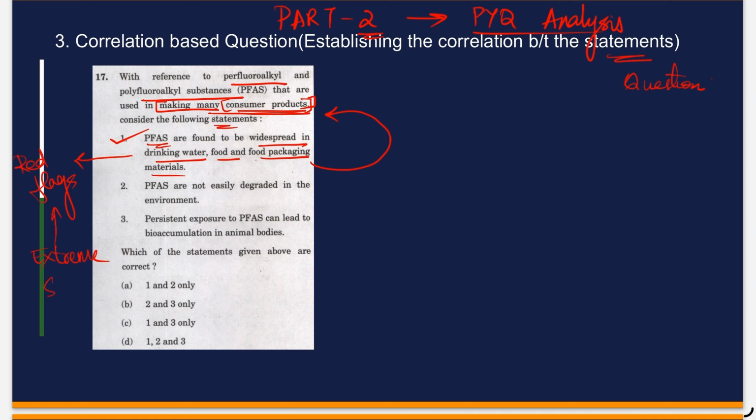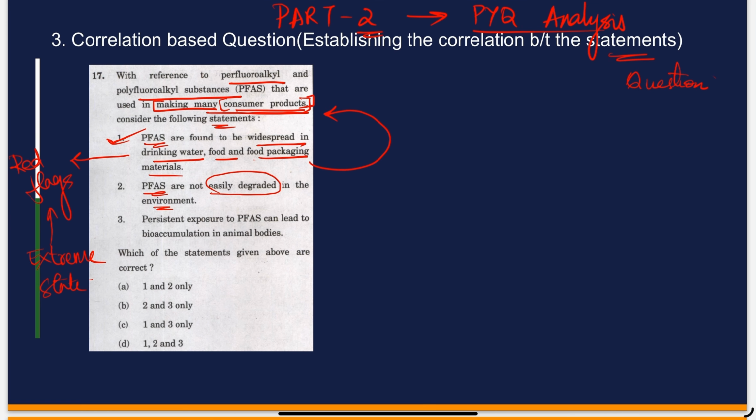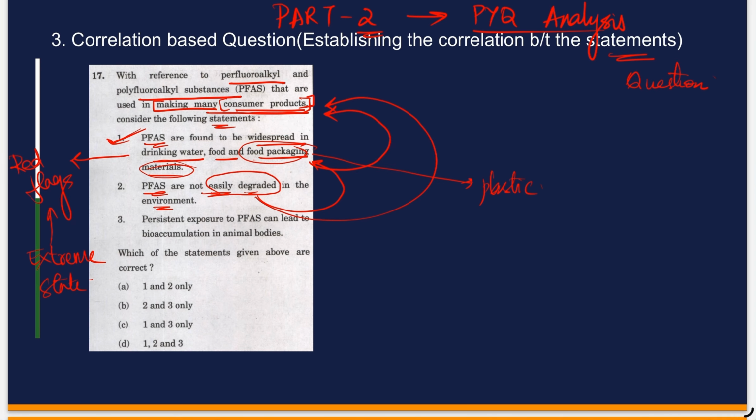And the second statement is saying that PFAS are not easily degraded in the environment. So from the first statement, we saw that food packaging materials are there, and we have considered the first statement as correct. So now we can relate the second statement with the first statement as well as with the question. So they are saying that it is not easily degradable. So food packaging materials would consist of many materials like plastic or something which is mostly non-organic in nature.